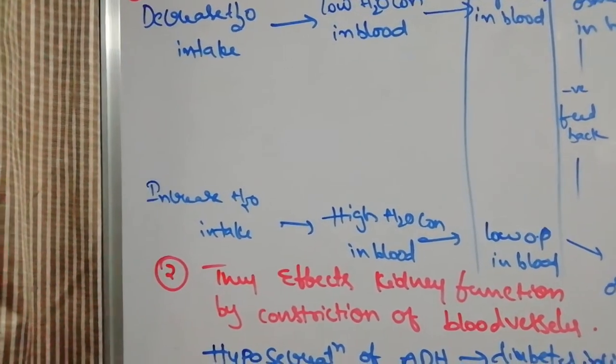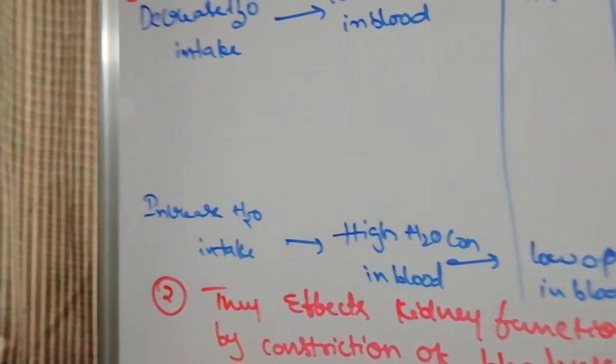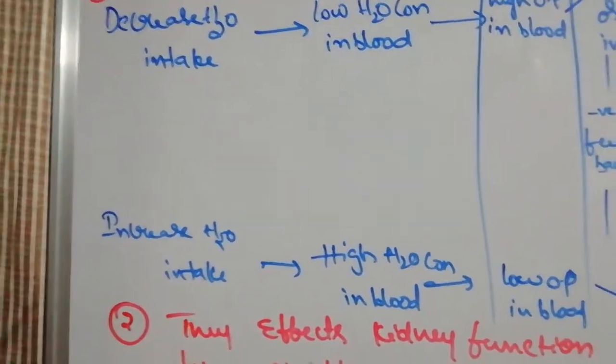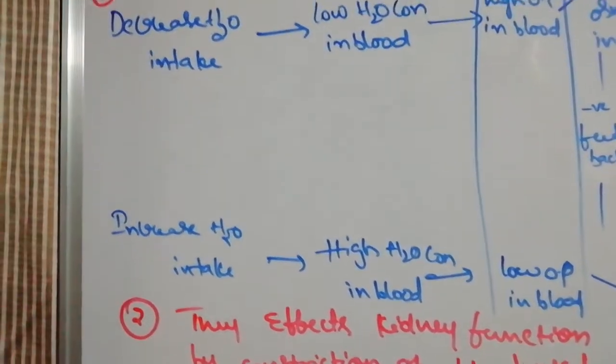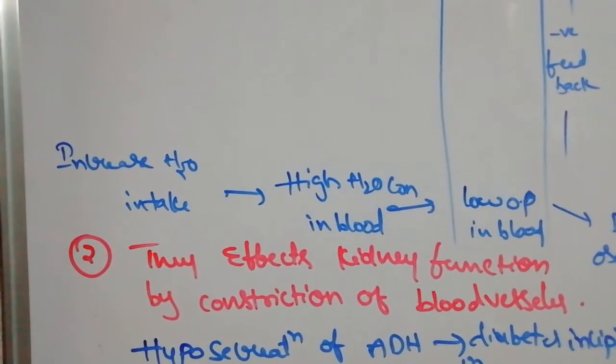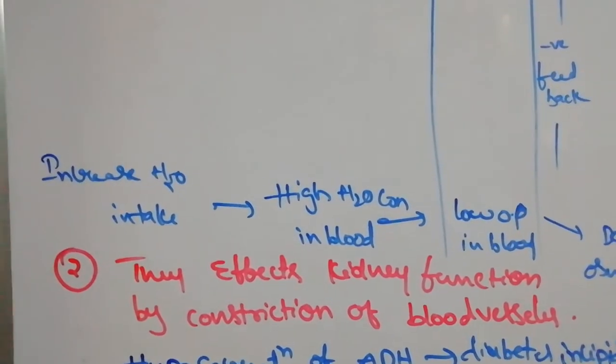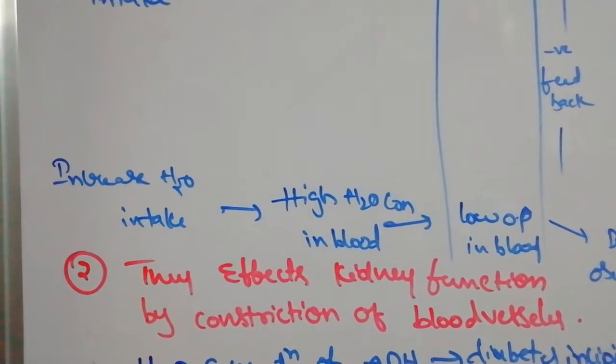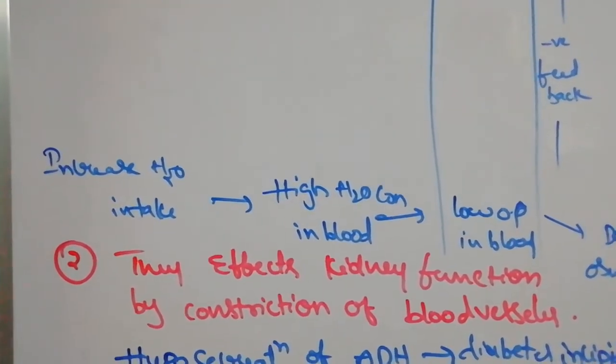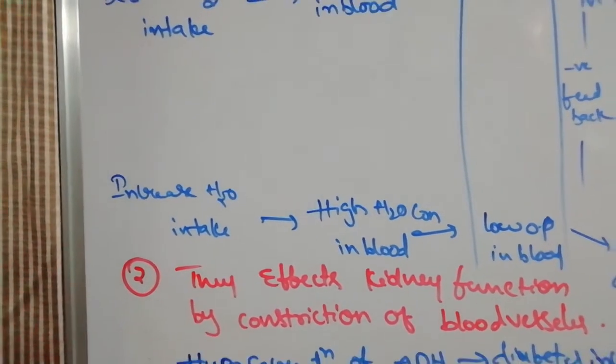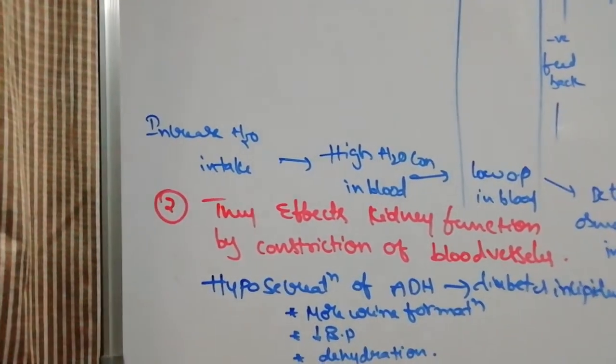That's why it is also called vasopressin, because vaso means blood vessels. Constriction of blood vessels takes place to increase the blood pressure, which increases the filtration of the blood.